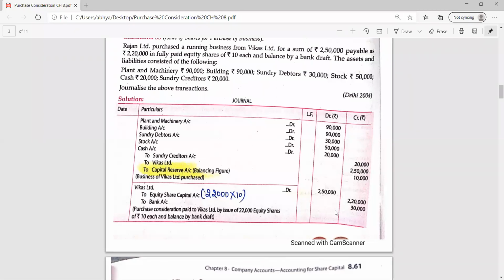Okay. And in some questions, one more thing, you may find that you are accepting a bill of exchange. Like here in the same question, we can assume 220 in fully paid equity shares, and for the balance amount we have accepted a bill of exchange. So what will be replaced instead of bank here?